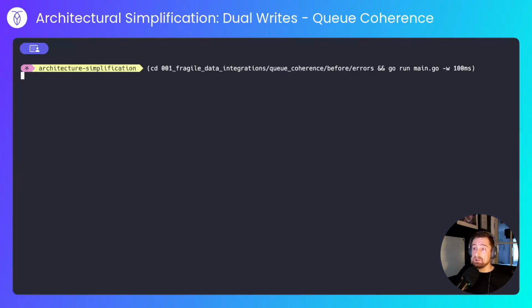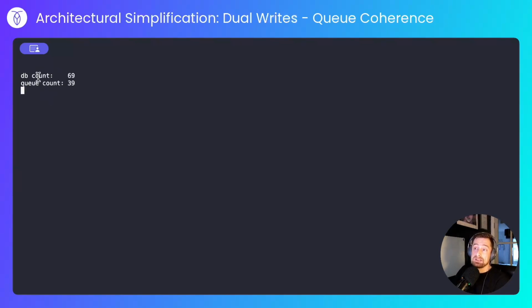If I run this application, we'll see that I'm writing to the database and to the queue, but this time the missed messages have nowhere to hide. In the event that I miss a message on the queue and I don't need exactly once or at least once delivery guarantees, it doesn't matter if I lose a couple of messages. My application will catch up once later messages are published.